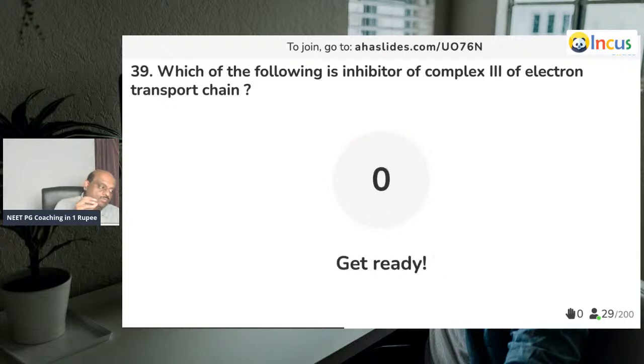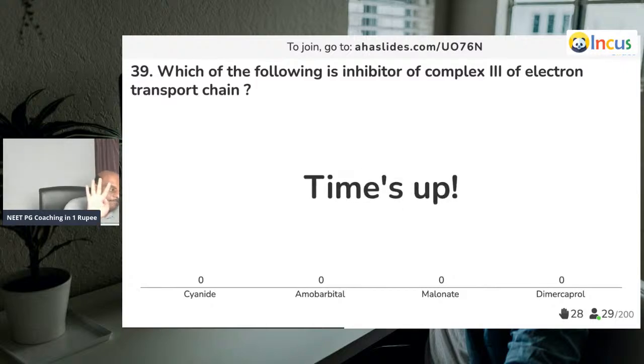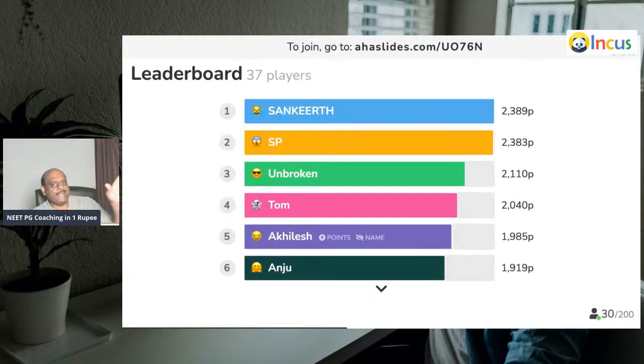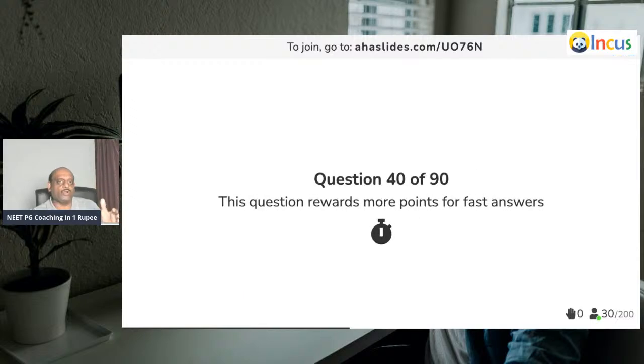You should know which complex is inhibited by what. Cyanide, carbon monoxide, hydrogen sulfide, azide: they all inhibit complex 4, whereas malonate inhibits complex 2. Amobarbital and rotenone all inhibit complex 1. That is what you have to emphatically remember for tomorrow's NEET. Very good, doctor. Question number 40.